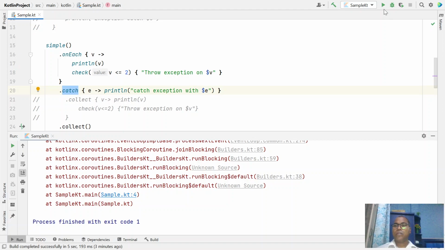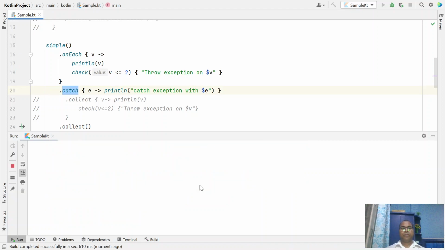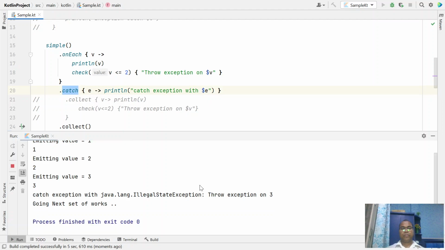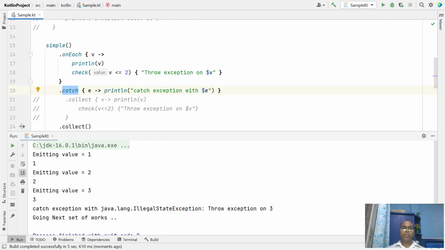Now let's run. Okay, it should... yes. You notice they throw an exception and now our catch block is throwing an exception, but we are able to handle it here: caught exception with message.